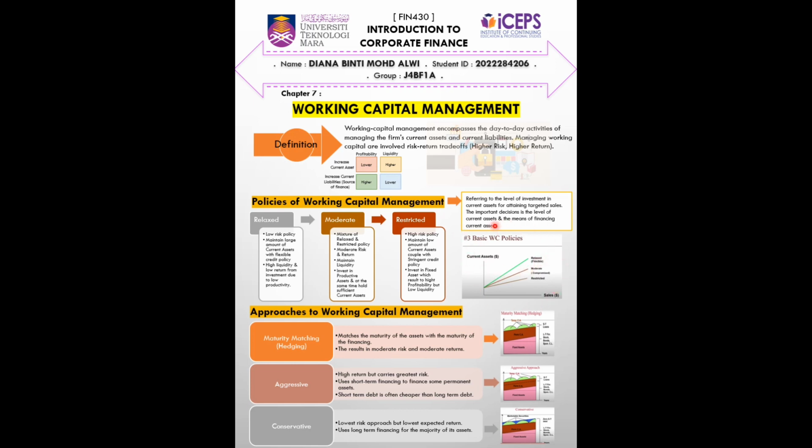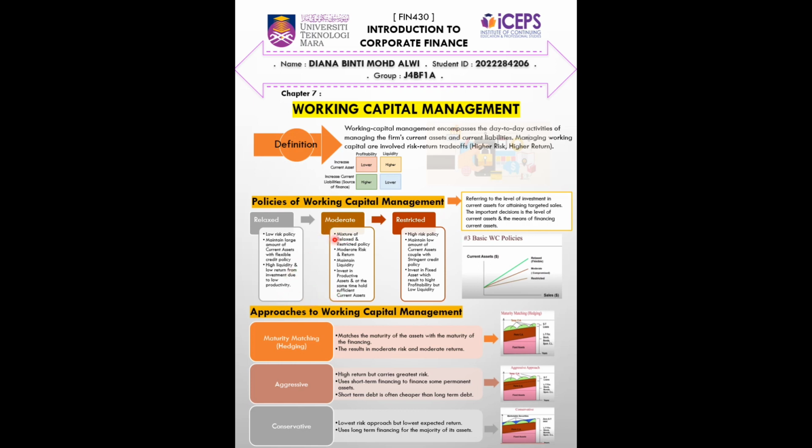So this is the illustration of the three basic working capital policies: first, relaxed; second, moderate; third, restricted. The relaxed policy is a low-risk policy, maintaining a large amount of current assets with flexible credit policy, high liquidity, and low return from investment due to low productivity.